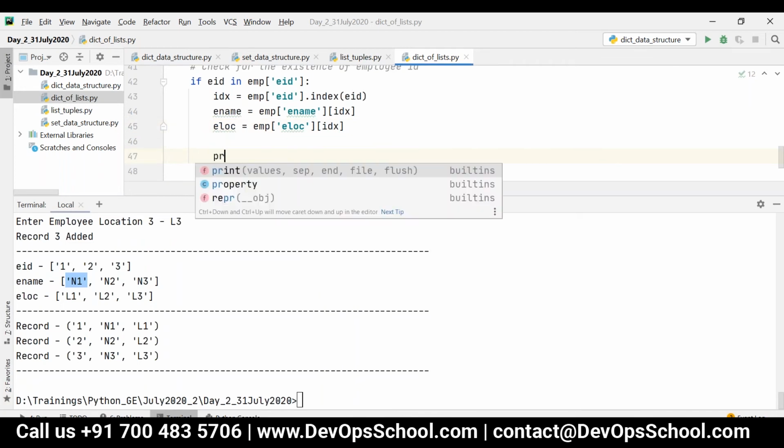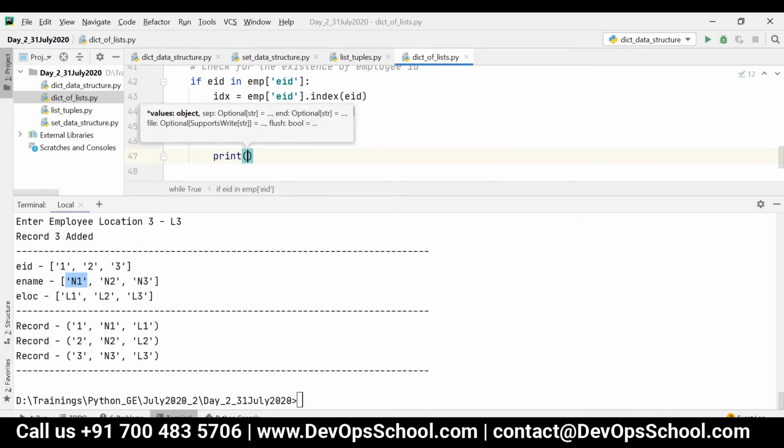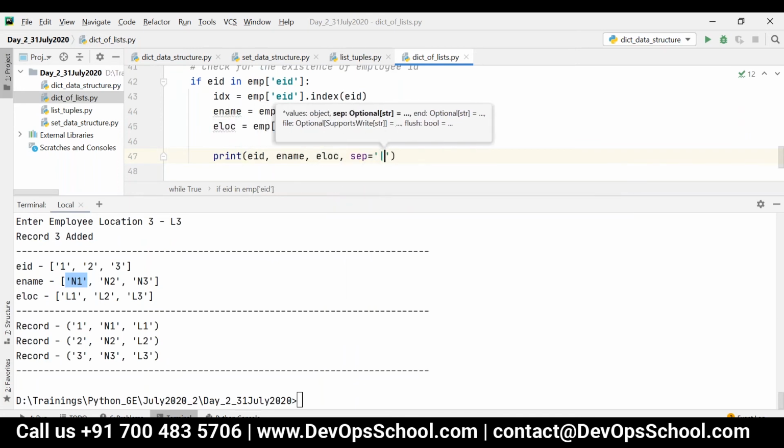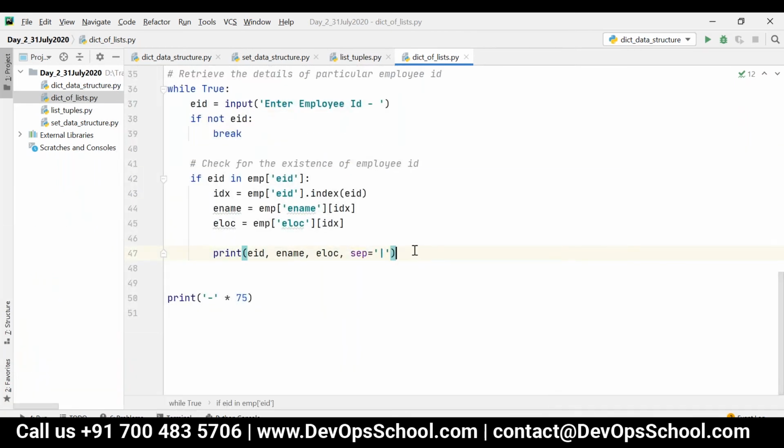So if I want to print it, I can print first EID, then ename, then E location. If this particular employee ID is not present, then what can I do? I can just say invalid employee ID, try again.